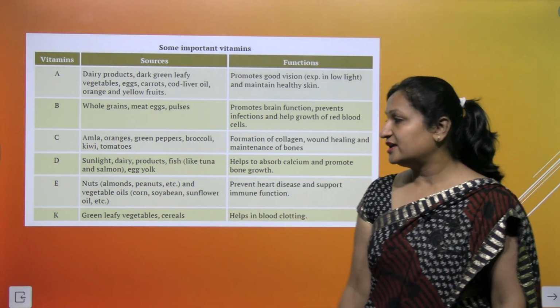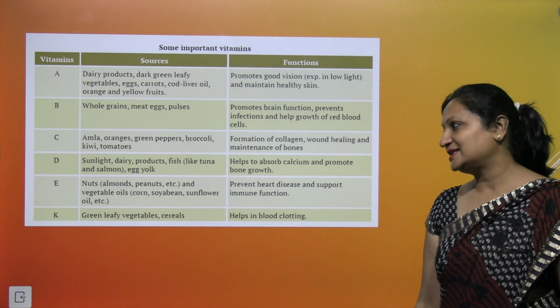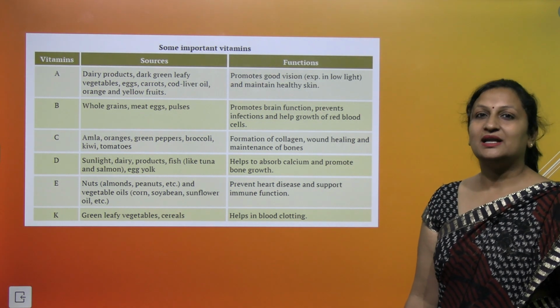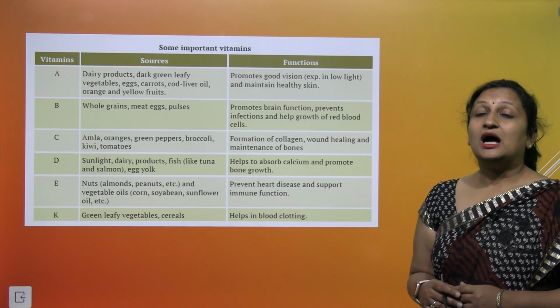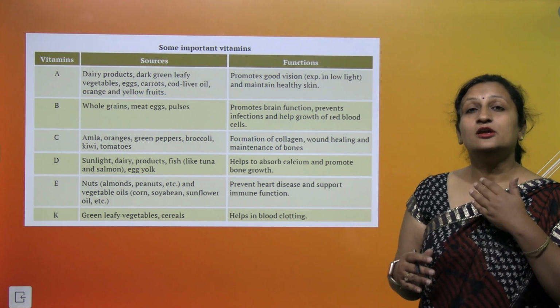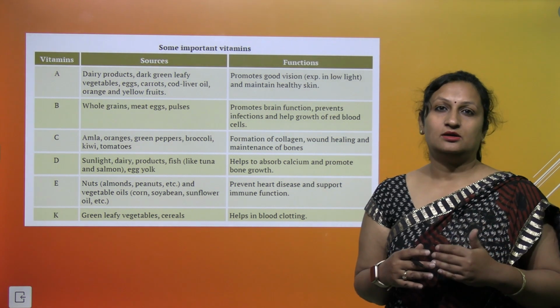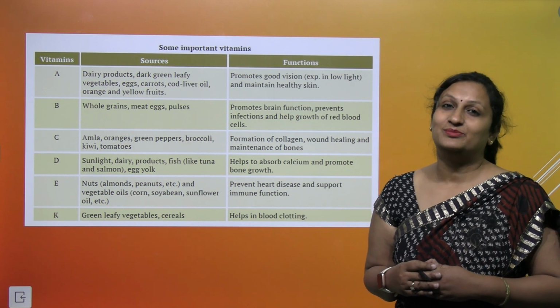Then we have vitamin K. We get vitamin K from green leafy vegetables and cereals. It helps in blood clotting. अगर आपकी बॉडी में विटामिन के नहीं है तो आपकी बॉडी के अंदर अगर कोई चोट लगती है तो वो हील नहीं होगी, वहां से ब्लड फ्लो होता ही रहेगा. So vitamin K is essential for the clotting of blood.